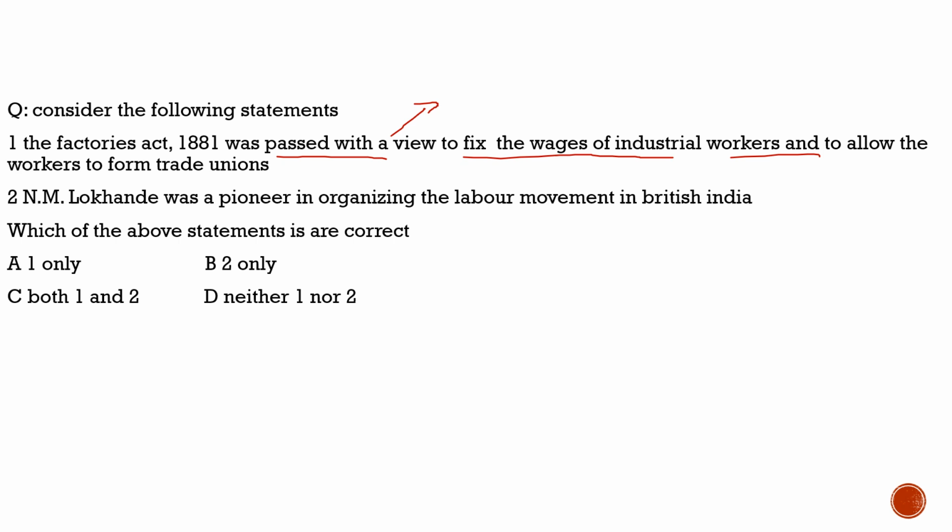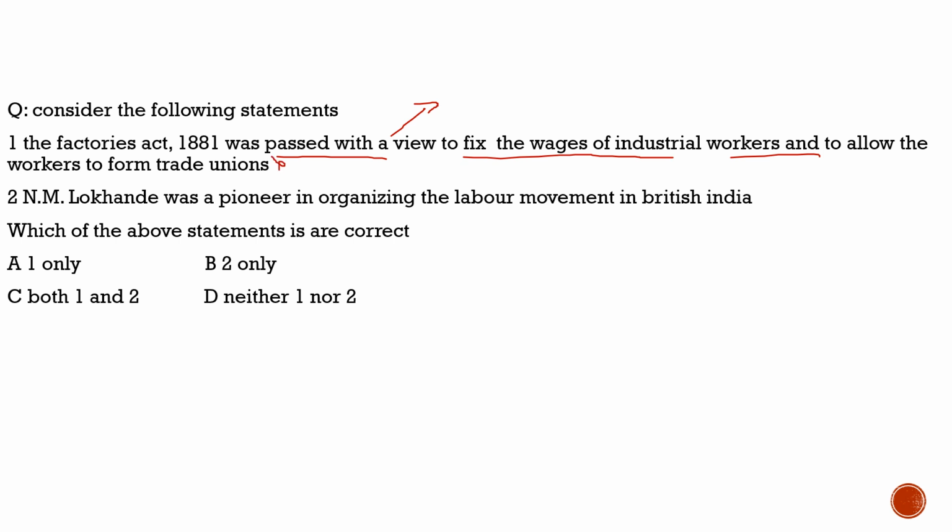It was Lord Ripon who introduced the Factories Act of 1881 to improve the service conditions of the factory workers in India. This act banned the appointment of children below the age of 7 in factories. It reduced the working hours for children, and it also made it compulsory for all dangerous machines in the factories to be properly fenced to ensure security to the workers. With respect to wages, there is no particular mention of wages, but it was definitely associated with the working hours and the age limit of the children. So this statement is totally incorrect.